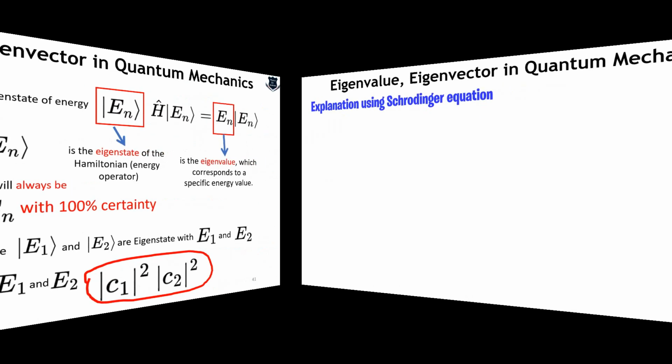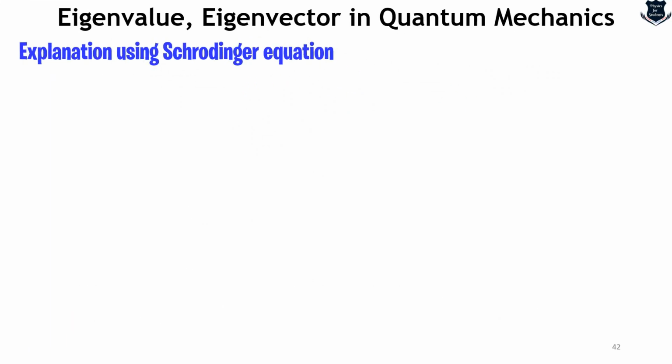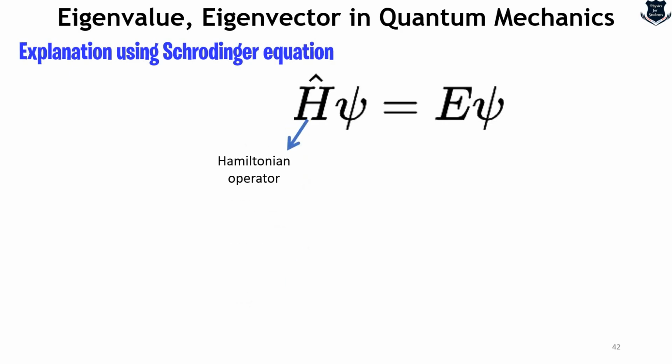The same thing can be well demonstrated very easily using the Schrodinger equation. So if I say the time independent Schrodinger equation is this, then what we see is that this is the Hamiltonian operator, which represents the total energy of the system, kinetic plus potential. Then this one is the wave function of the particle, which depends on the position in the case of a one-dimensional system. And this one is the eigenvalue, that is the energy eigenvalue, which corresponds to the measurable energy of the system.